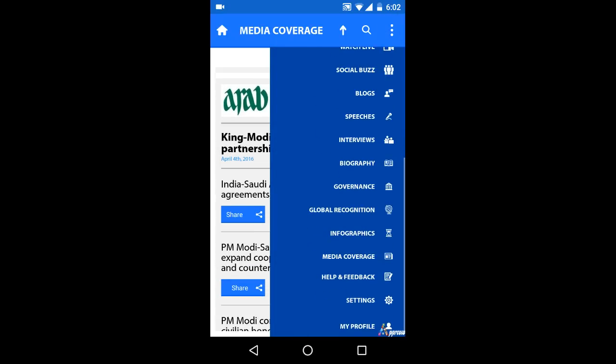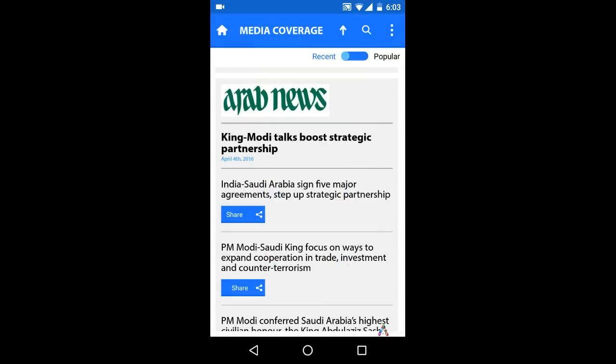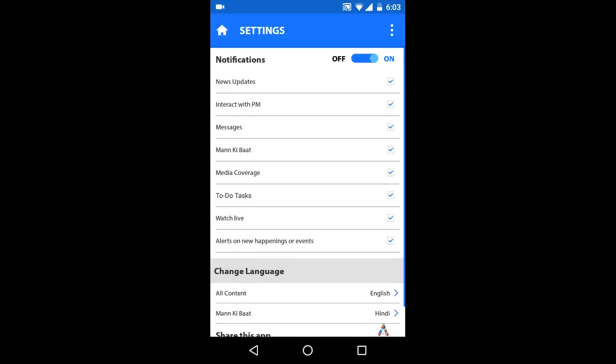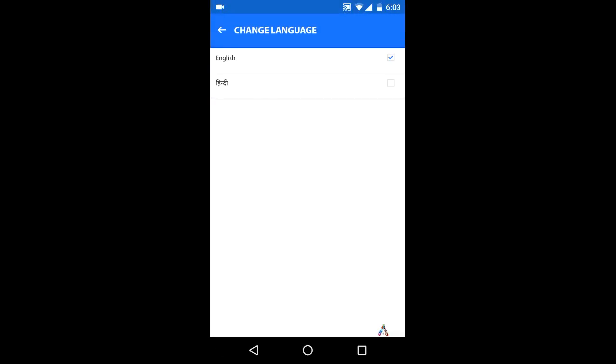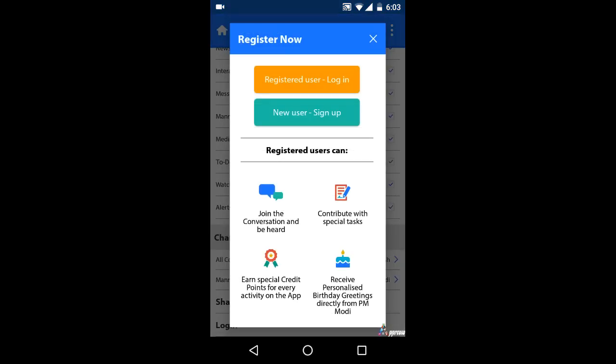Help and feedback. Seek the help or provide the feedback. And from settings, we can enable or disable the notification on various sections of the app like news updates, interact with the PM messages, Mann Ki Baat; set preferred language from English or Hindi, preferred language for Mann Ki Baat from over 29 languages; share the app with friends using communication apps; log in or log out from the app.